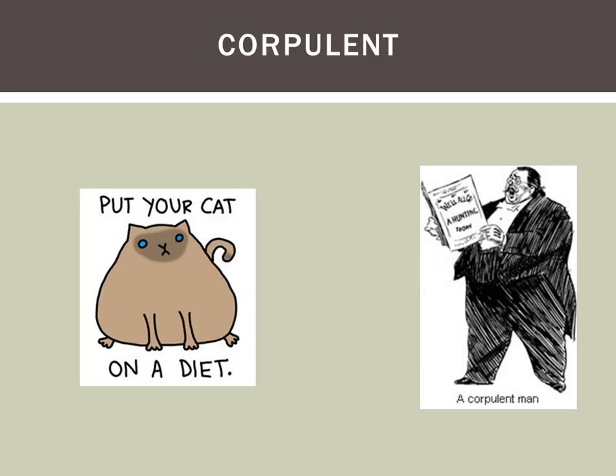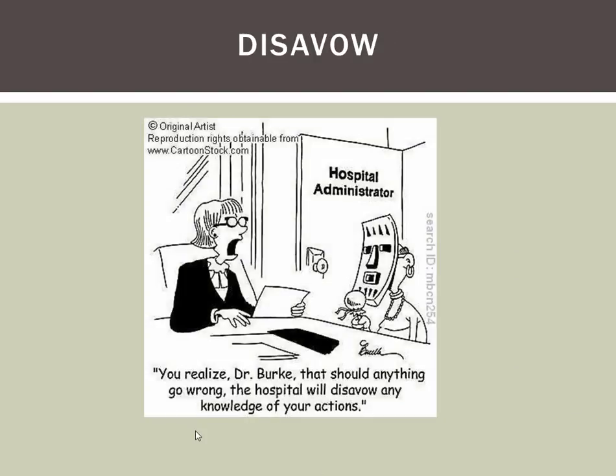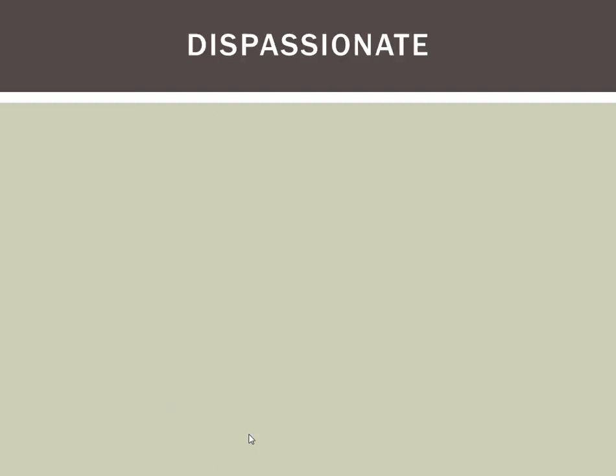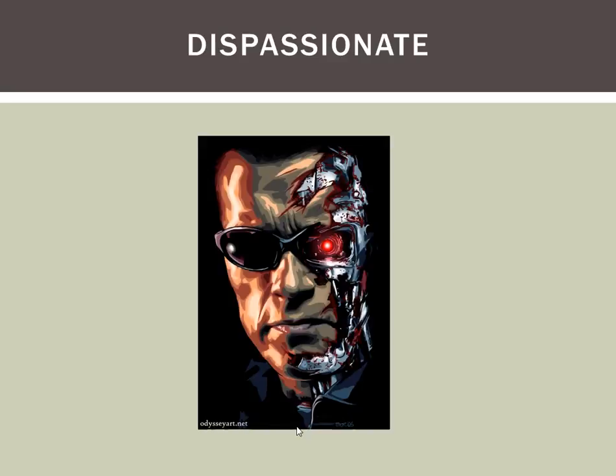The next word is corpulent, which means fat or having a large, bulky body. Like this opera singer here is corpulent. This cat is, of course, a very corpulent cat. Next word, disavow, to deny responsibility for or connection with. If anything goes wrong, we will disavow any knowledge of your actions. Disavow. Next word, dispassionate, impartial, calm, free from emotion, like a robot. An example here is the Terminator.